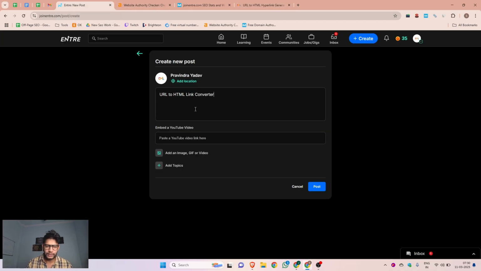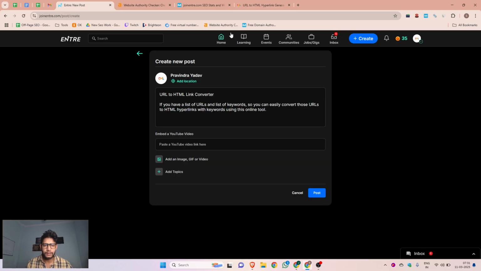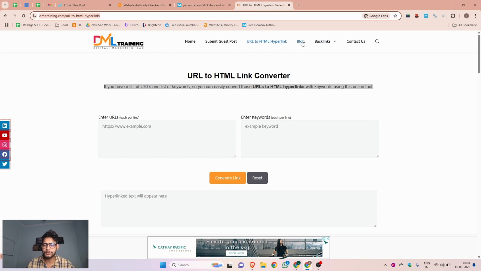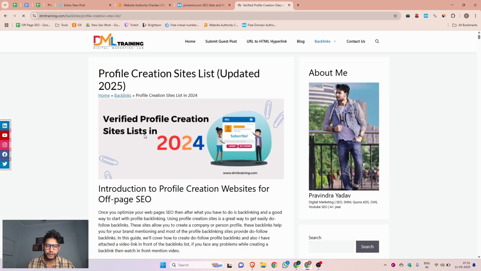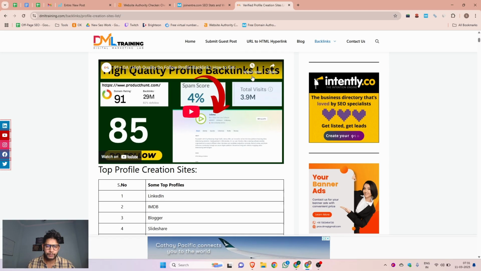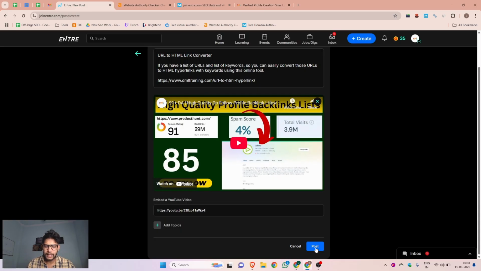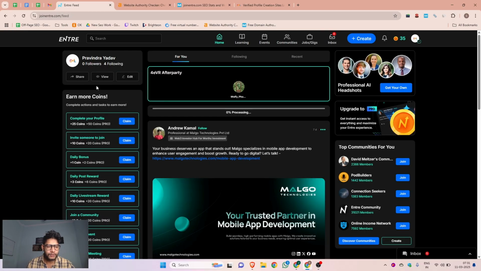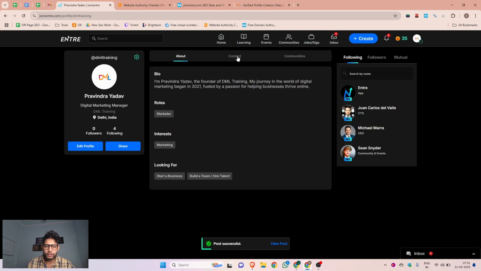Might be helpful for you guys, so that's why I created it. There you can put your website URL directly, or you can add any HTML hyperlink code and paste your code here. I would also like to insert a video here. Then you can click on the post button, then close this, click on view, and click on content.